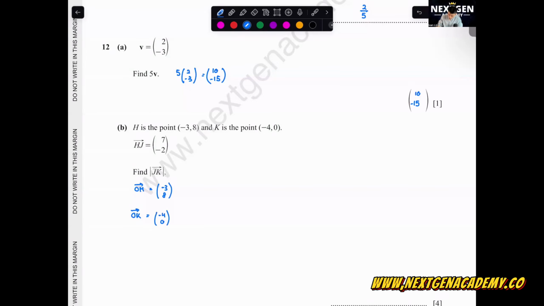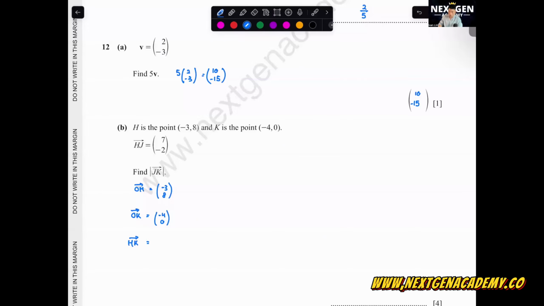Now we look at this, right? We want to form a vector JK. Can we say that JK, we can form what from here? Can we form HK from here? Okay, we can form HK from here, then we have HJ. Can we say that is JH plus HK? You have to try to connect all of this together. So let's form HK first.